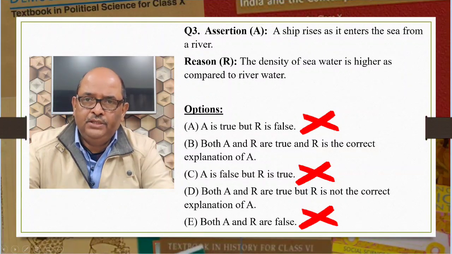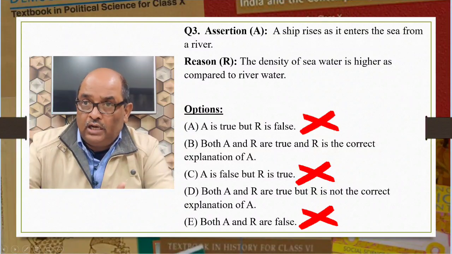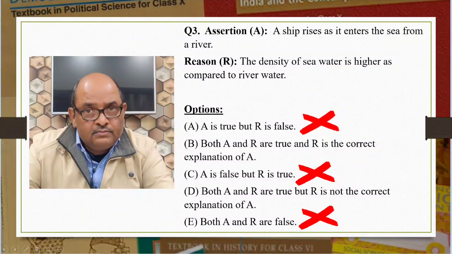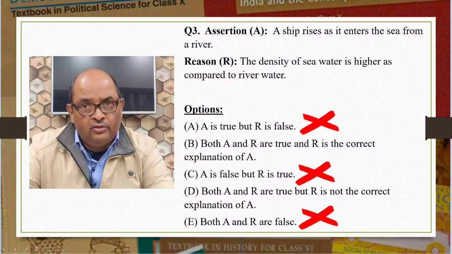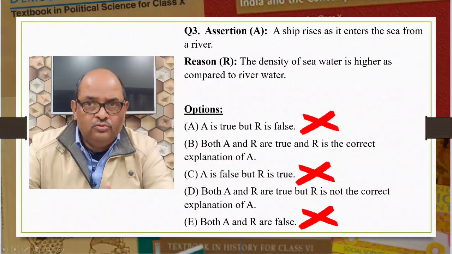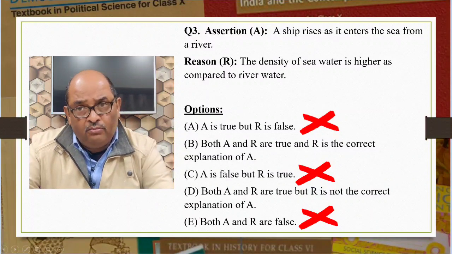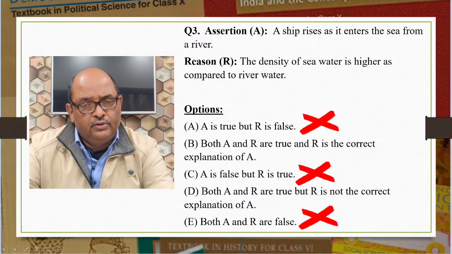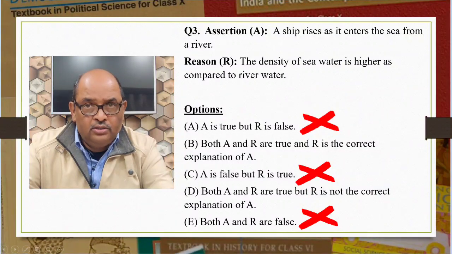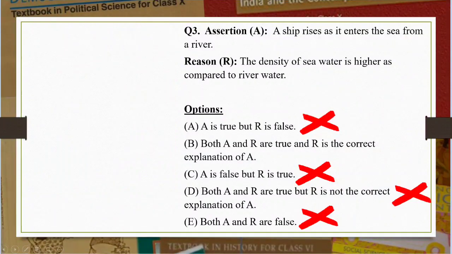Now we have options B and D left with us. We will analyze them. Since both A and R are true in both the options, the answer will come from the remaining part of the sentence, that is, whether R is the correct explanation of A or not. So connect R with A using 'because' and check. A ship rises as it enters the sea from a river because the density of seawater is higher as compared to river water. This is perfectly alright. So B is the correct option. Agreed.